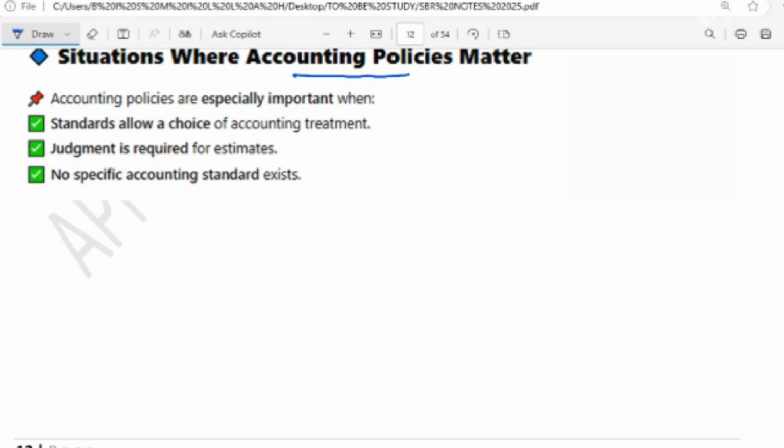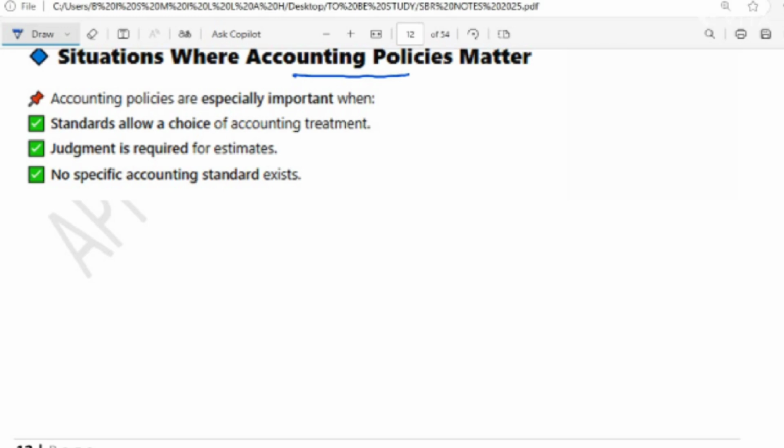The reason I have told you that is because of these policies, you can manipulate the numbers, and when the numbers are in your direction and your favor, then this is good for the investor, and this will attract your investor. If the company looks profitable, then definitely they will attract investors. And the company will also show that it is at lower risk, and definitely they'll also attract investors. And sometimes you want to meet the target. For that reason, you can also use the accounting policies in your favor.